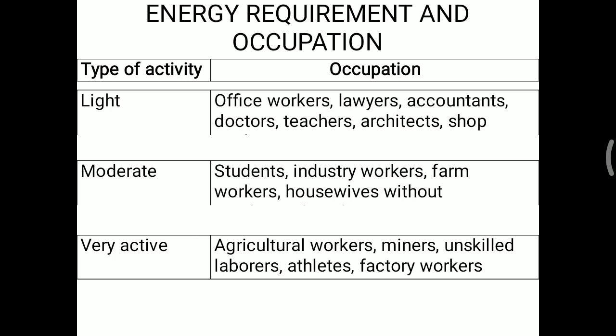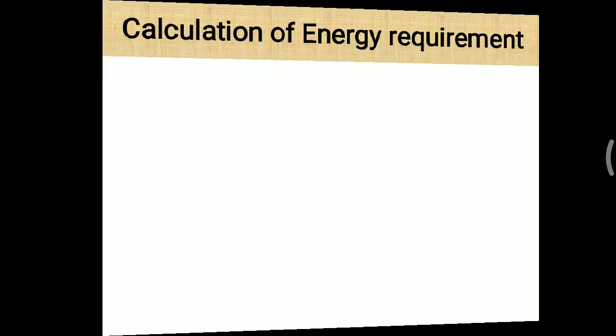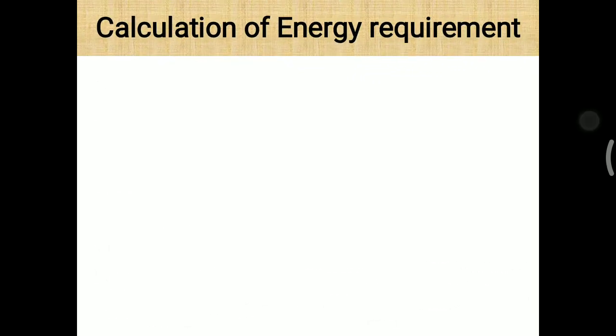Miners, unskilled laborers, athletes, and factory workers are considered very active, where an additional 50% energy is needed, while heavy work is considered for lumberjacks, blacksmiths, and construction workers, who need at least an additional 55 to 60% energy for the calculation of the energy requirement. So depending on light, moderate, very active, and heavy work, additional energy should be supplemented. So how is this energy requirement calculated?